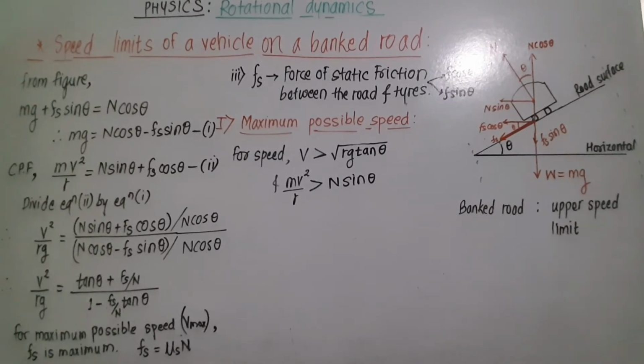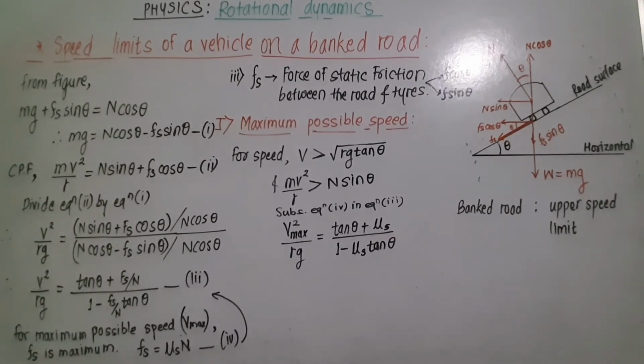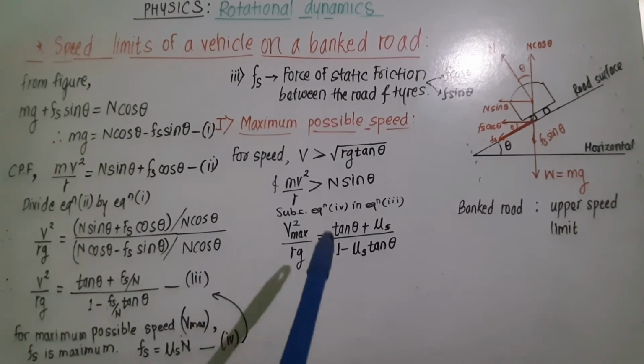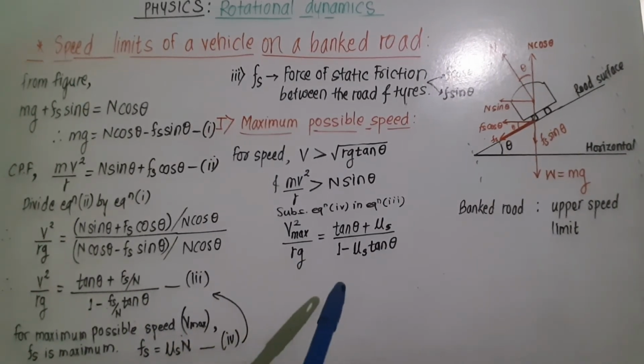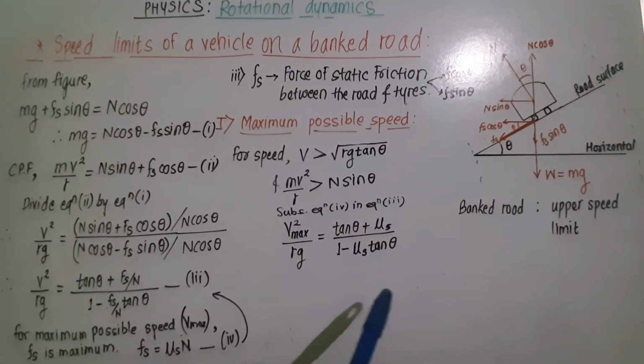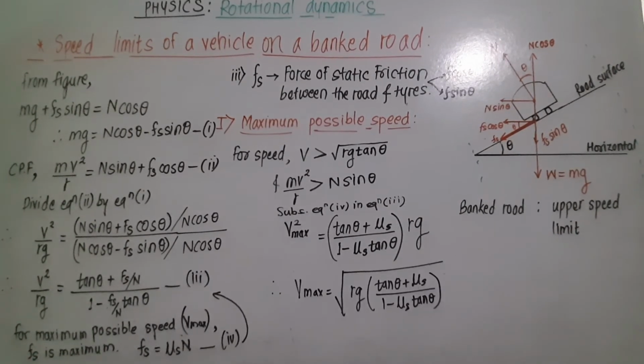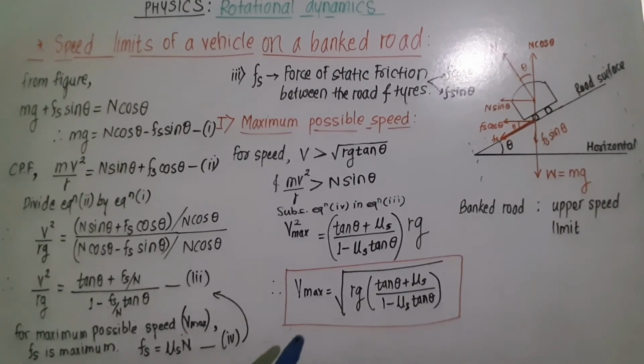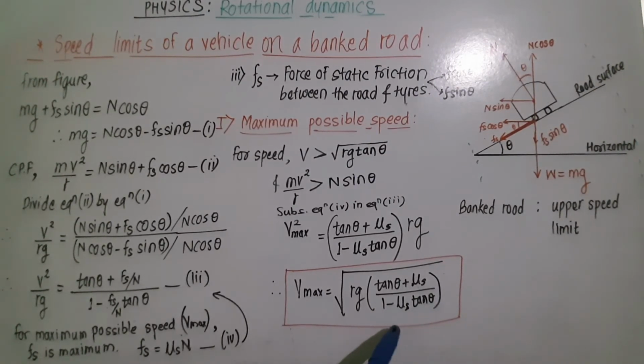But Fs is equal to mu s N, where mu s is the coefficient of static friction and N is the normal reaction. So substituting equation 4 in 3, we get V max square upon Rg is equal to tan theta plus mu s upon 1 minus mu s tan theta. Now rearrange this for V maximum. Therefore, V max is equal to root of Rg in bracket tan theta plus mu s upon 1 minus mu s tan theta. This is the maximum possible speed of a vehicle on a curved banked road.